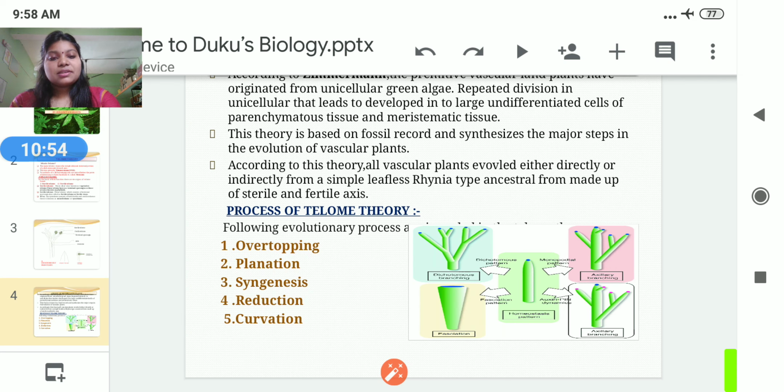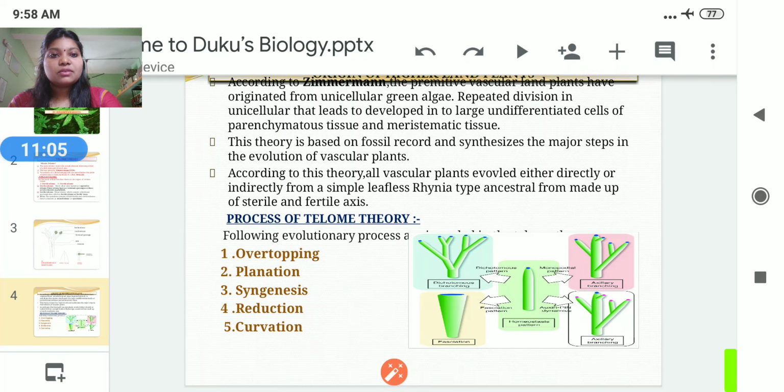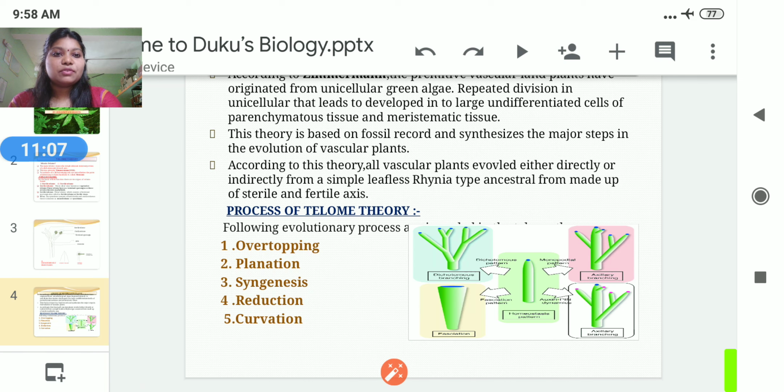So there are different processes in the telom theory. According to Zimmerman, these help in the evolutionary process, and there are five main types of process that lead to the evolution of plants, meaning lower plants modified into higher plants.